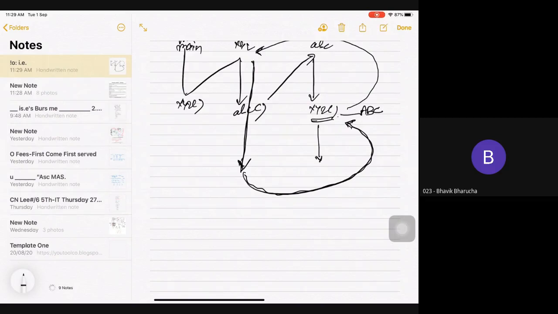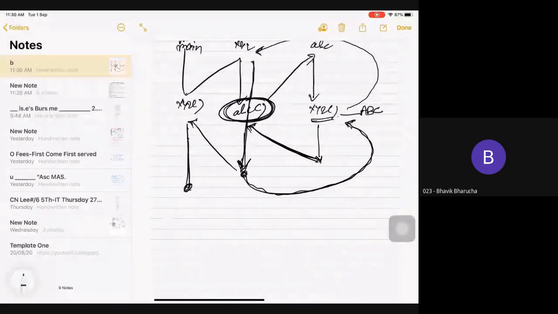Here my ABC gets completed, and ABC function we have called from XYZ itself. So once it gets completed, we'll come back here again. Once we come back here, we'll finish our XYZ function also. Once we complete our XYZ function, we'll come back here in our main program, and then our main program will resume, and here it will get ended.